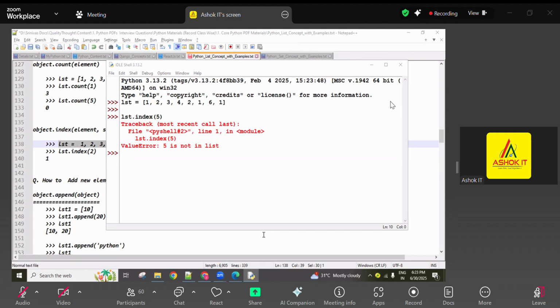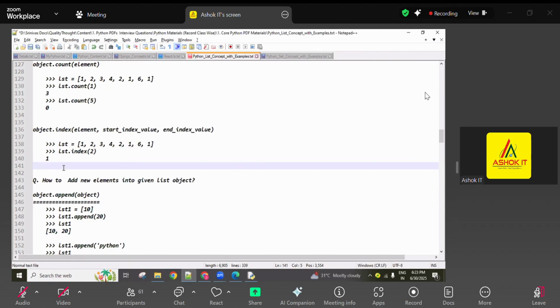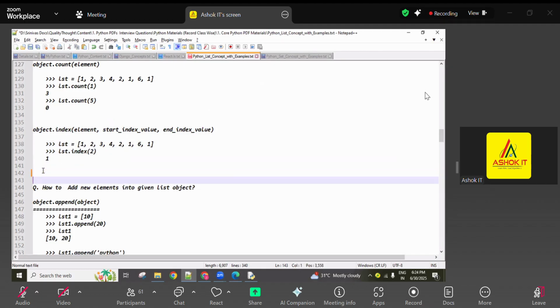Clear? So here the index method does not return empty, Manoj Kumar. It returns an exception if the given value is not available. If the given value is available, its index value is returned. If and else related, you have to focus on it. So this index method is available in the string, in the tuple, and in the list. In 3 classes explained. Still wrong outputs you are giving.